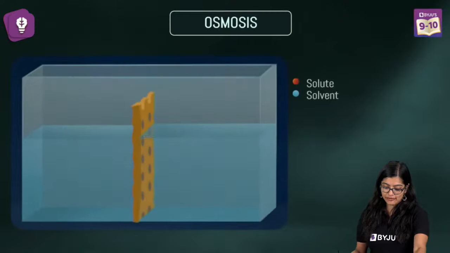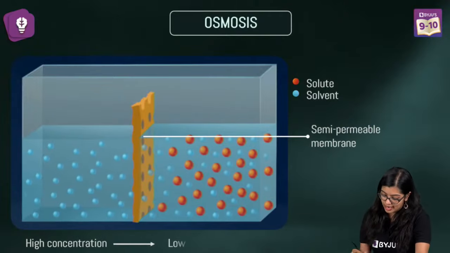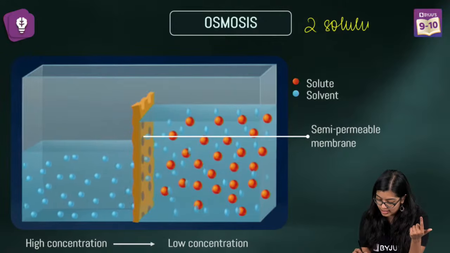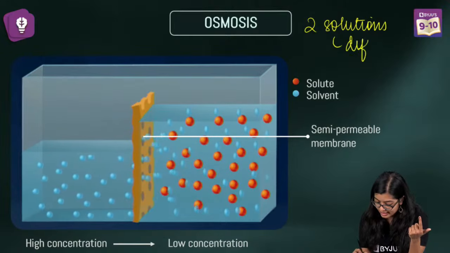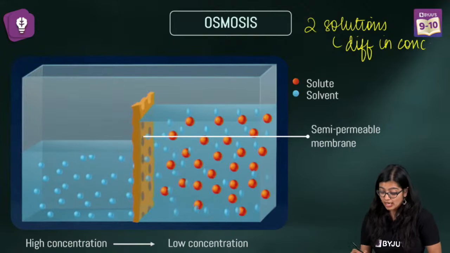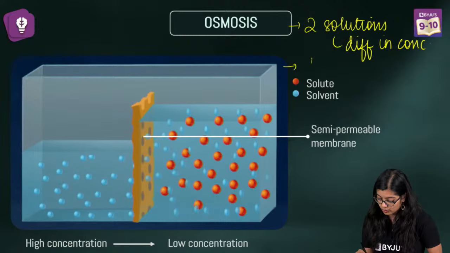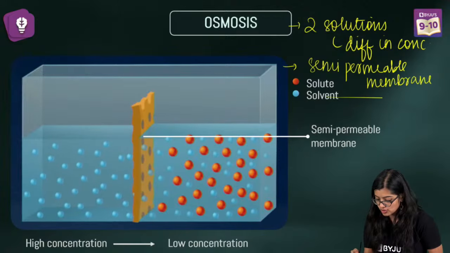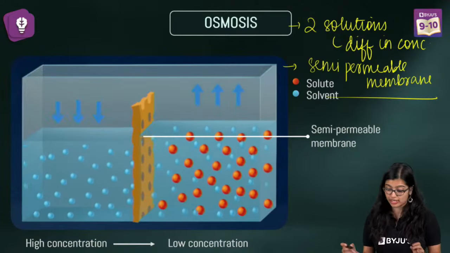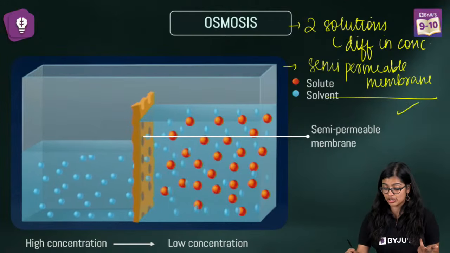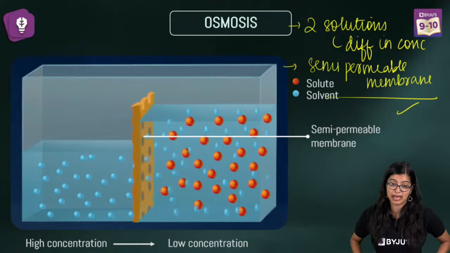So as we know, for osmosis, what is it that we require? We need two solutions. So we require two solutions which have a difference in concentration for osmosis to happen. At the same time, we also require a semi-permeable membrane. So for osmosis to happen, we require two conditions: two solutions having a difference in concentration, and a semi-permeable membrane.